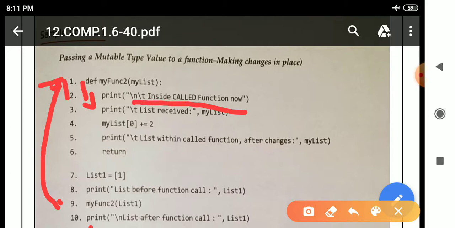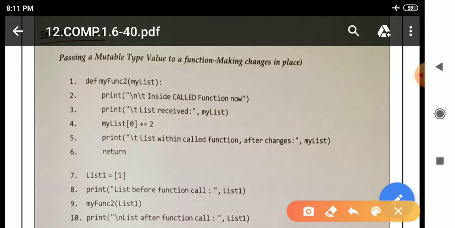Backslash n means the message prints on the next line. After that, backslash t means it will leave space, and then the message will print. After line number 2 it will move to line number 3, meaning this print statement will execute. See here, print, parenthesis open, then double quotation, backslash t, list received.